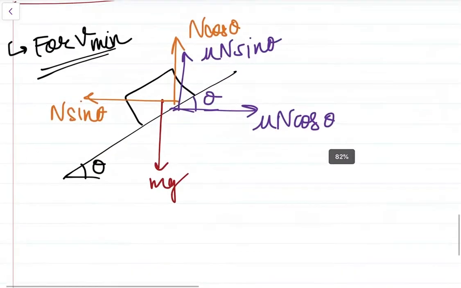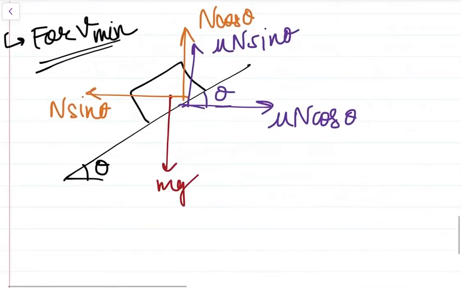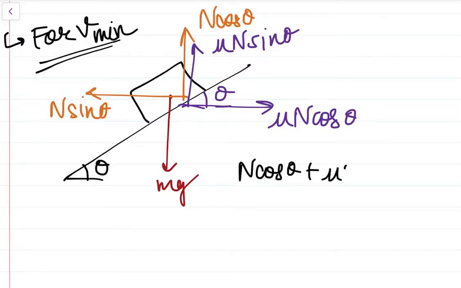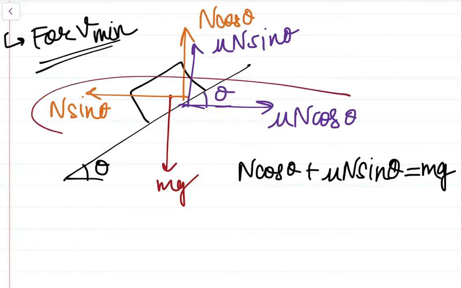Now we just balance the forces in the x and y directions. So in the y direction, what will we write? N cos theta plus mu N sin theta is equal to mg. You can see this component will provide the necessary centripetal acceleration for the turning of the car.